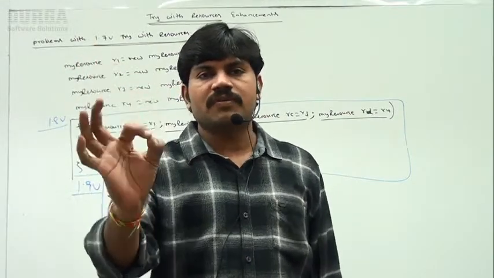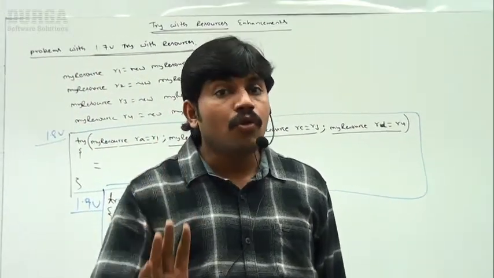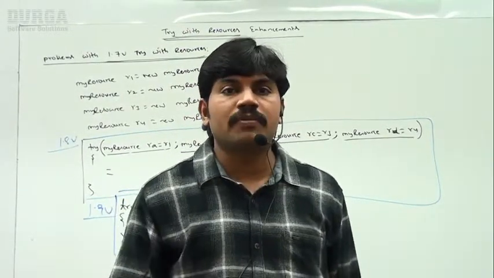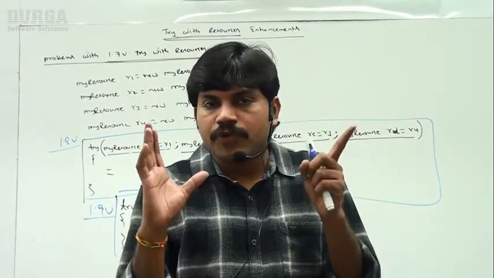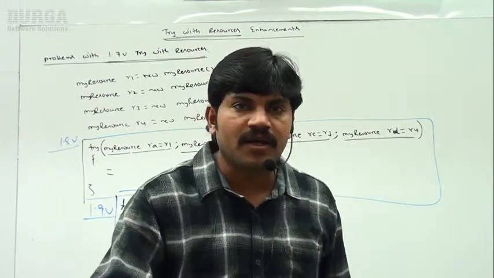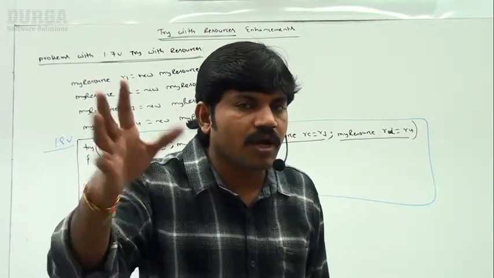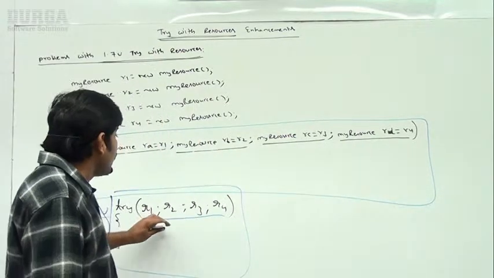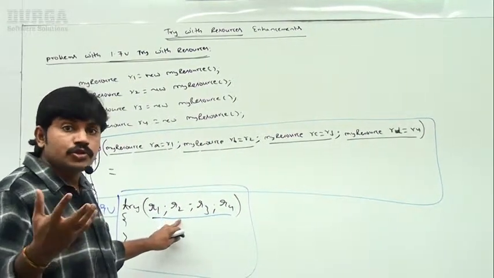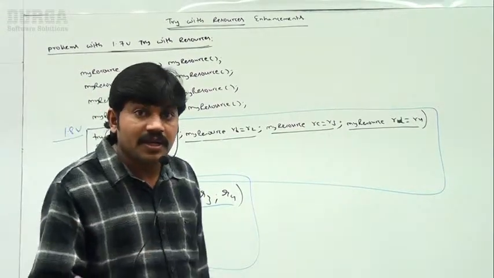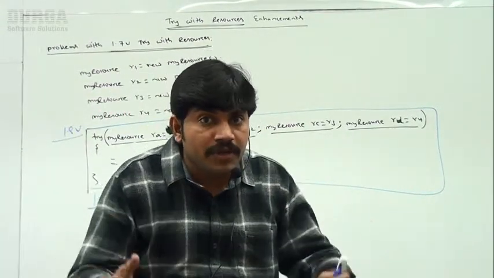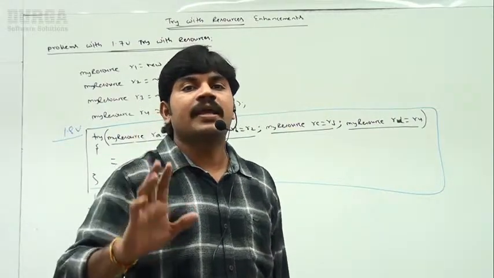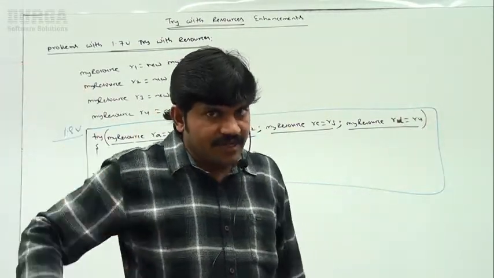The resource reference variable need not be local to the try block in version 1.9, but should be local to the try block in version 1.8. If you create a resource outside of the try block, those resource reference variables you can't use inside the try block until version 1.8, but from version 1.9 onward, happily you can use them, no problem at all. So readability is going to be improved, the length of the code will be reduced, and complexity by default will be reduced because of this new enhancement, right? Clear? Everyone can understand, right?